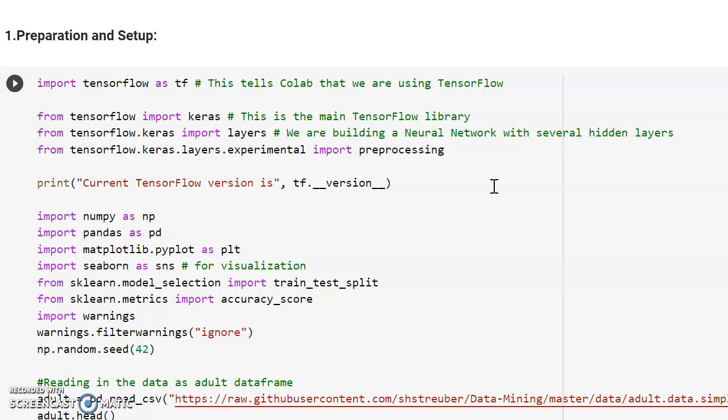Here we can discuss building the neural network using our data set. As usual, we are importing all our libraries from TensorFlow. This is the main TensorFlow library, and we are building a neural network with several hidden layers.